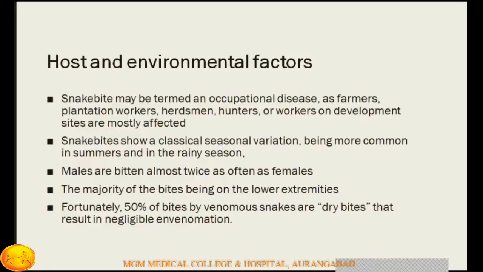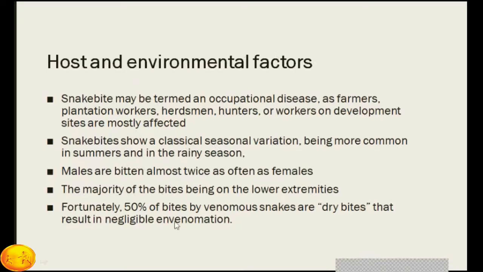What are the host and environmental factors which cause a snake bite? Snake bite may be termed an occupational disease, as farmers, plantation workers, herdsmen, hunters, or workers on development sites are mostly affected. So people working at these places are likely to have snake bites. It can be an occupational hazard. Snake bite shows classical seasonal variation, being more common in the summers and the rainy seasons. Males are bitten almost twice as often as females, because these occupations are dominantly done by male people in India.